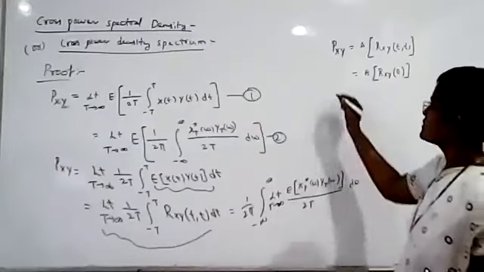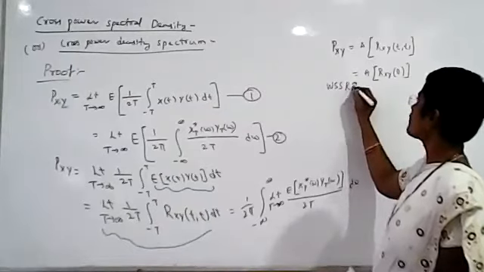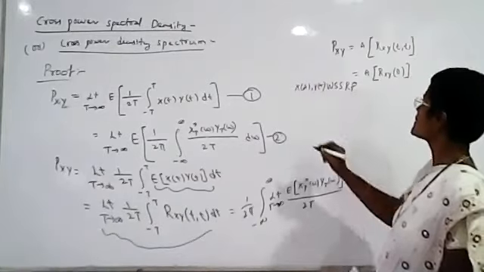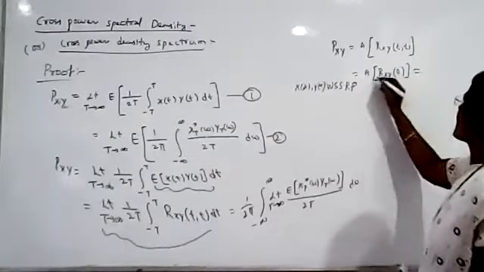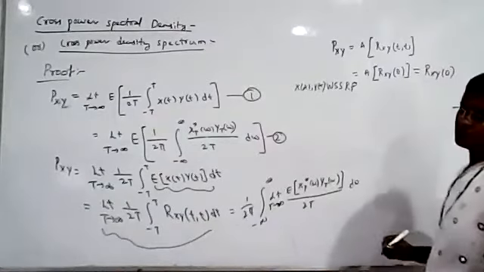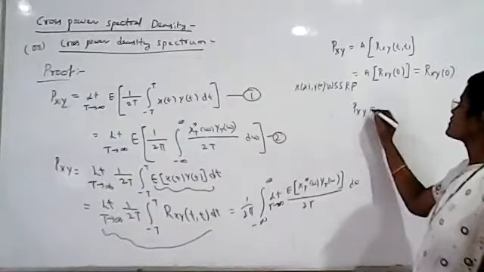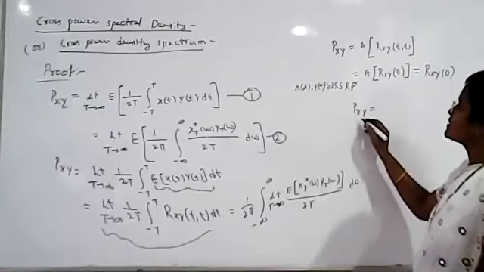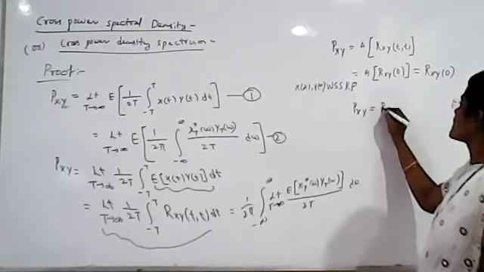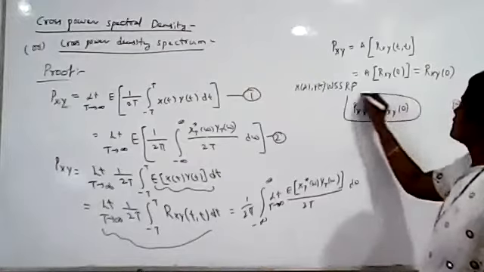Now, since x(t) and y(t) are jointly wide-sense stationary, the time average will be equal to the ensemble average. So the average cross power Pxy is equal to Rxy(0). So we got the first relation.